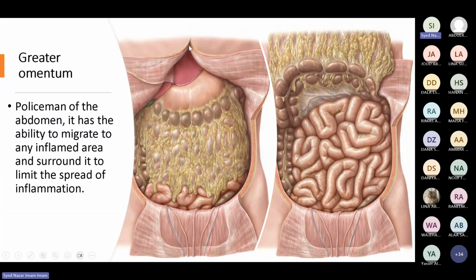So once you open the abdomen from the midline, you remove all the muscle and everything. You will see this structure. There is a curtain hanging down from the greater curvature. What is this? This is the greater omentum. It is filled with fat. So all fat is there. So you have to remove it to see what? To see the small intestine. So see this, the curtain is removed to look inside, and these are the small intestine.